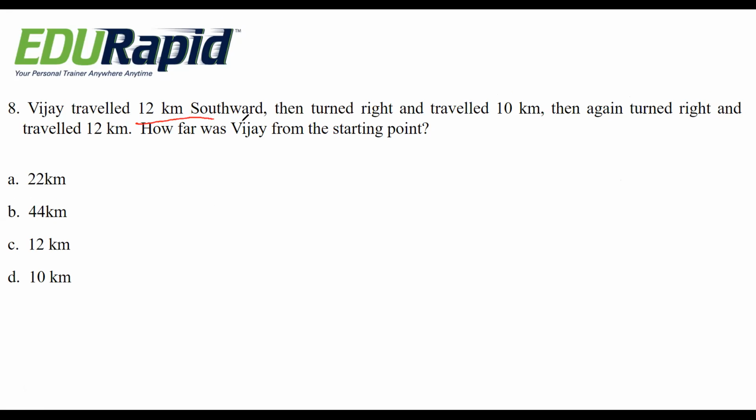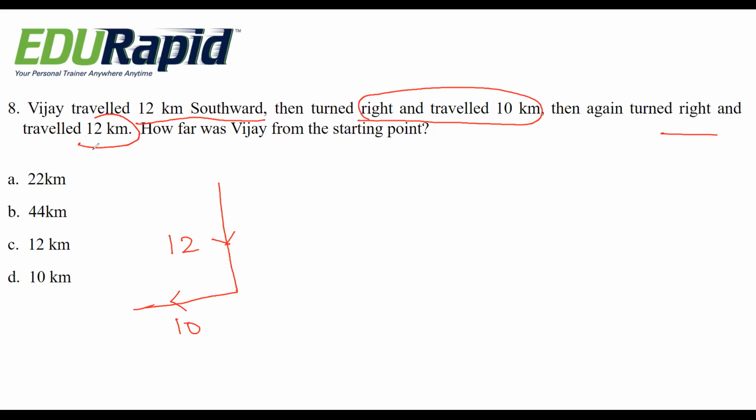12 kilometers southward. Then right 10 kilometers. Then again right 12 kilometers.